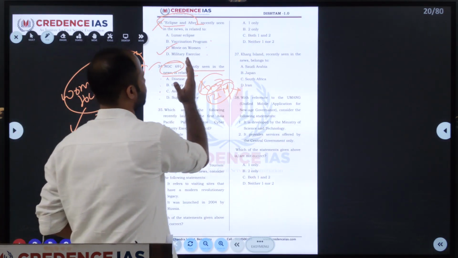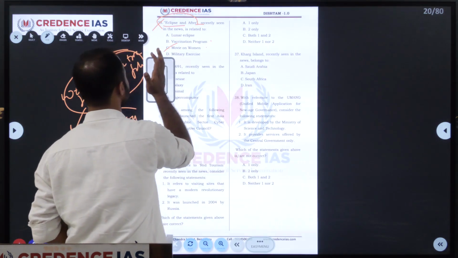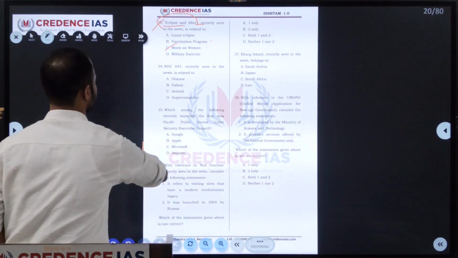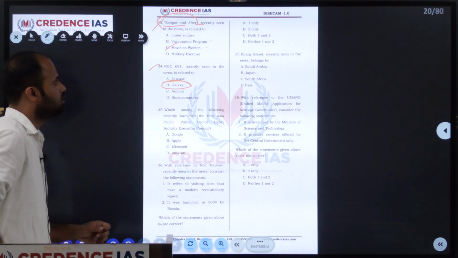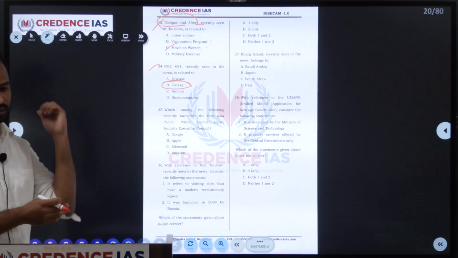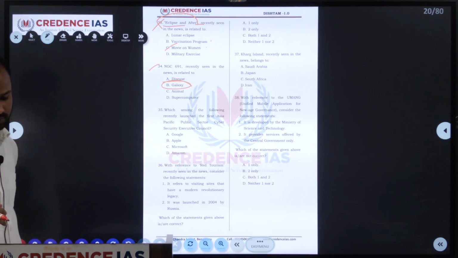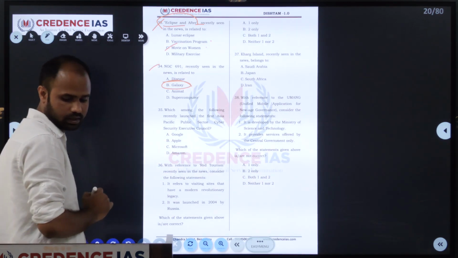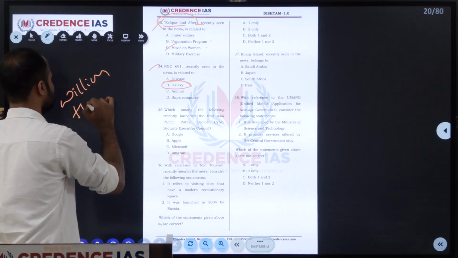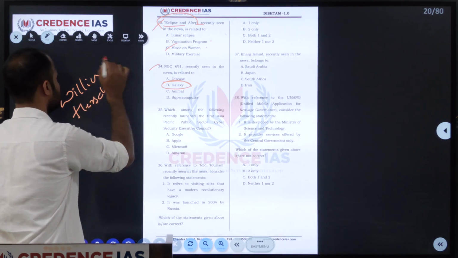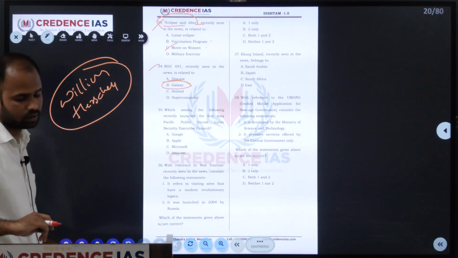So we know that the light year is used in measuring the distance of celestial bodies. So the answer to this is galaxy, which was discovered by the British astronomer William Herschel.